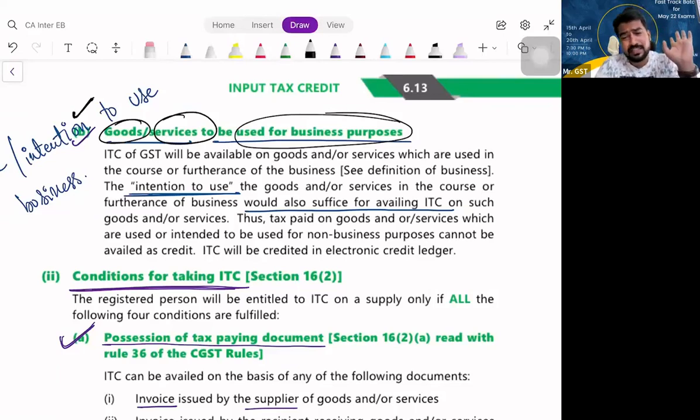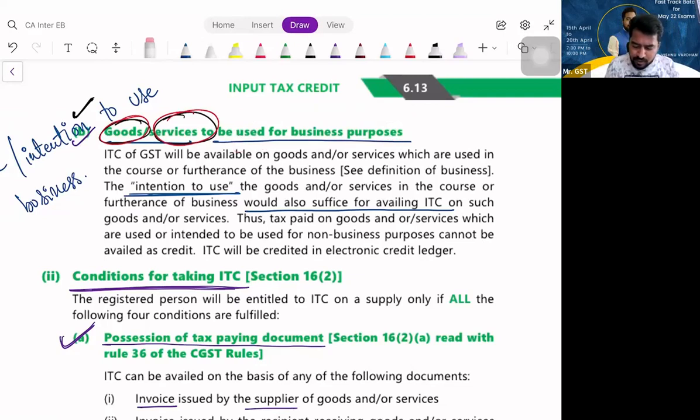You should be registered under GST to avail ITC. What is the second condition? Sir, the goods or services purchased by you, you should have used for business purpose, or you should have had the intention to use it for business.